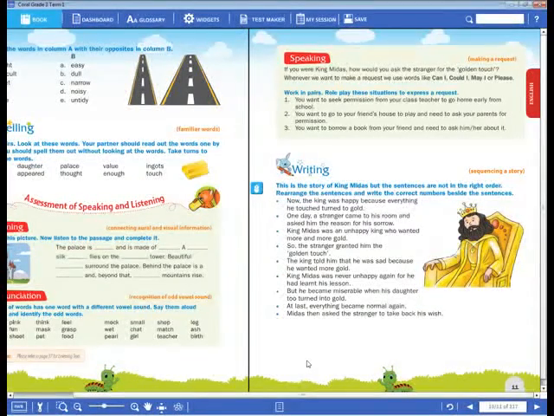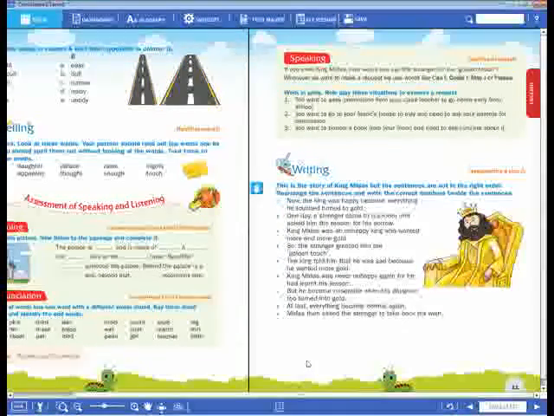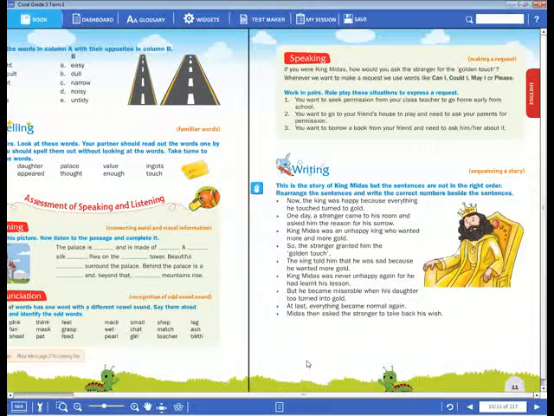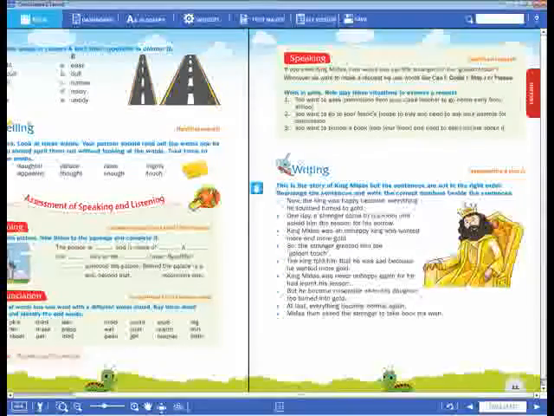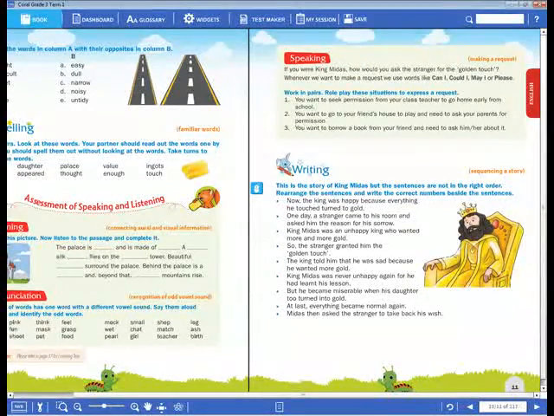You have to arrange the sentences in the correct order, dear children, to make the story of King Midas. Okay, so will you do this work, dear children? This one you have to complete.